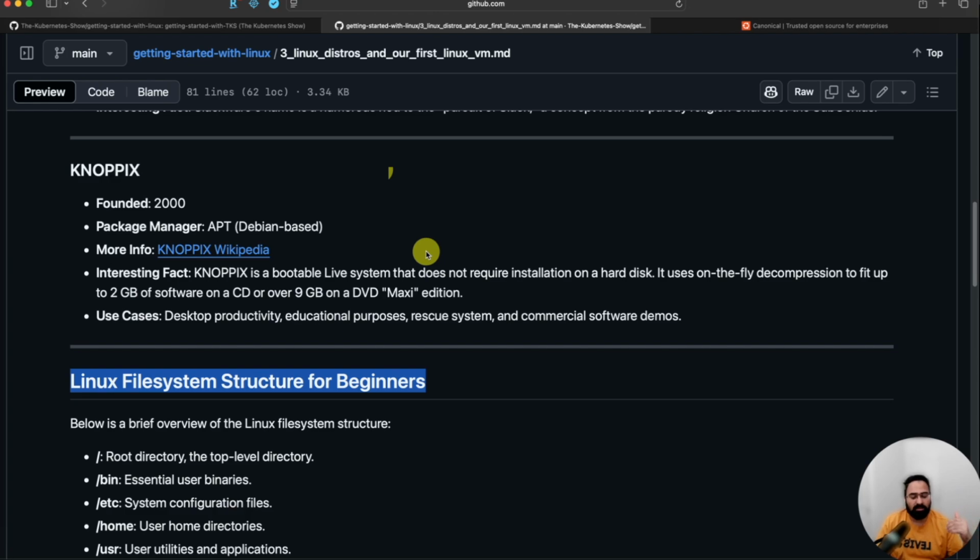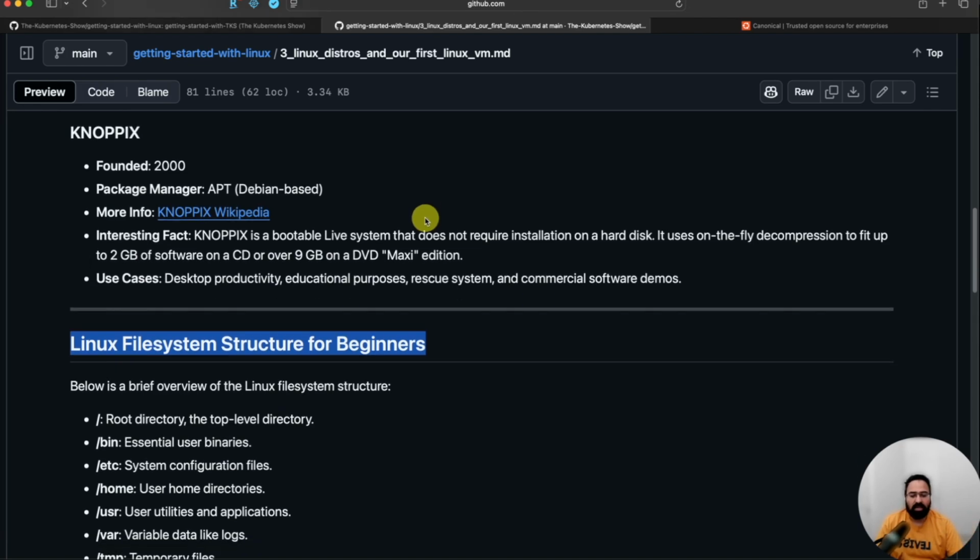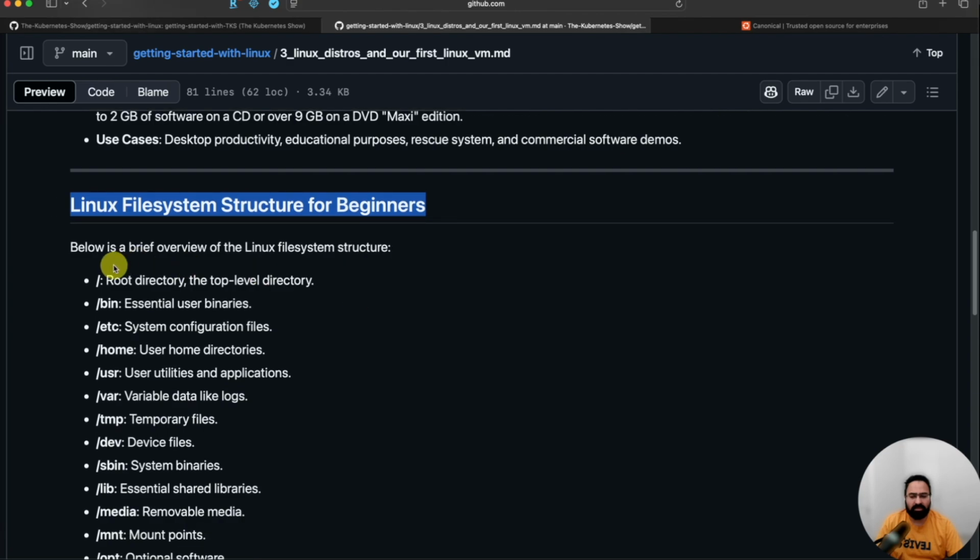You'll be using command line interface. So when you are facing command line interface, you need to understand what directory you are sitting in, what is the significance of that directory, why that directory is needed. So that's why I kind of included a little bit here.